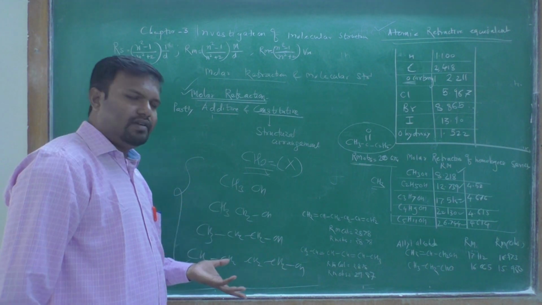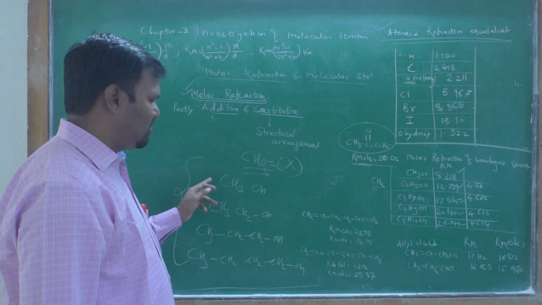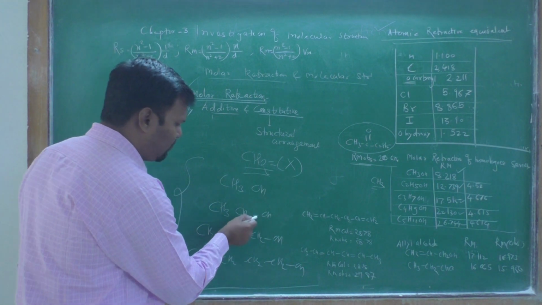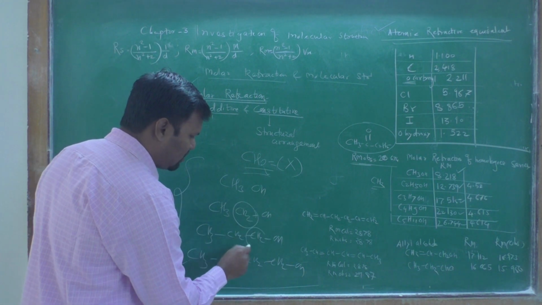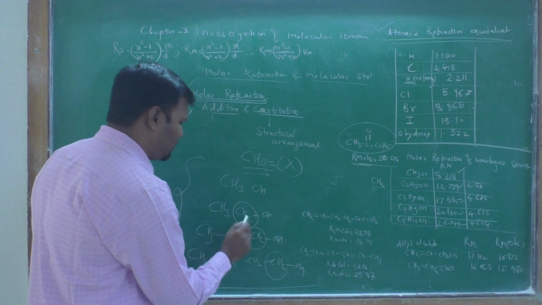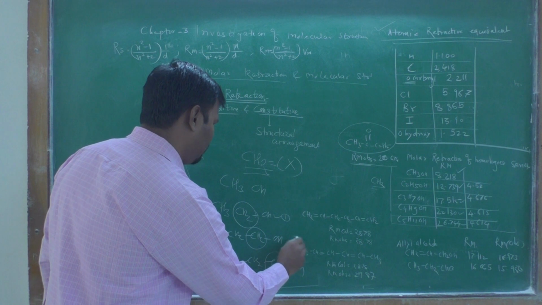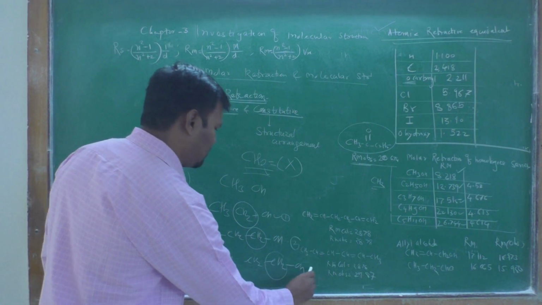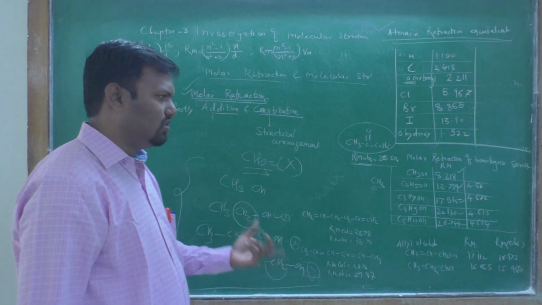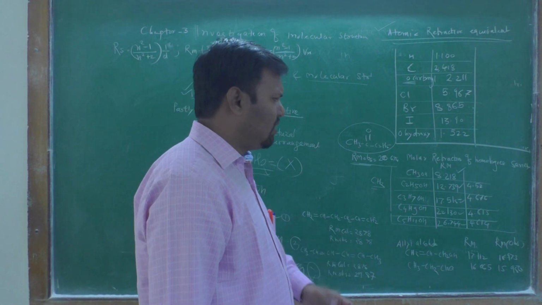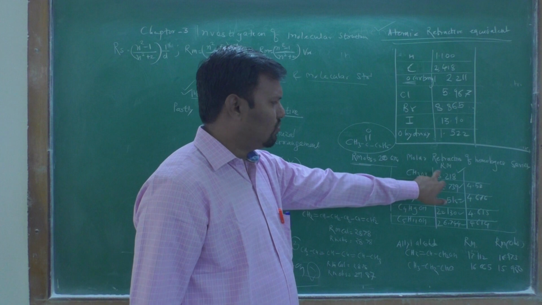We have measured the RM values for the homologous series. Each time an extra CH2 is added: in the first case 1 CH2, in the second 2 CH2, in the third 3 CH2.